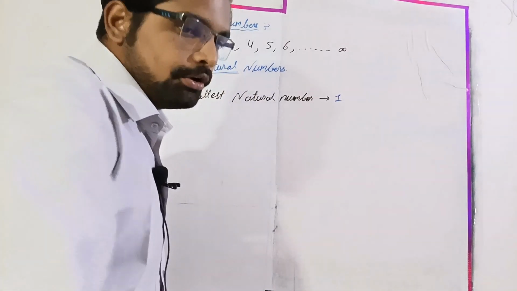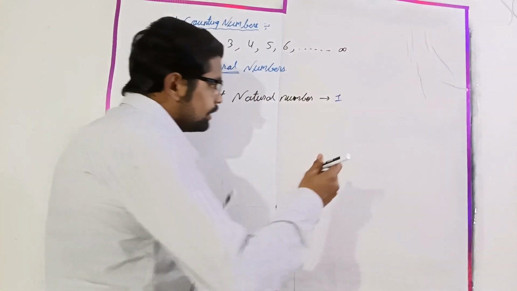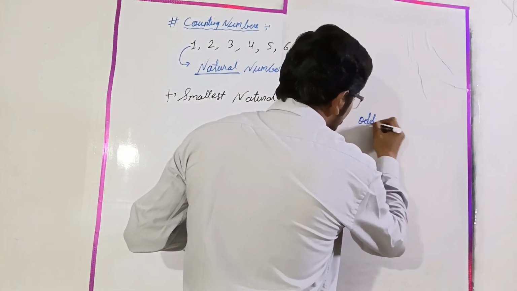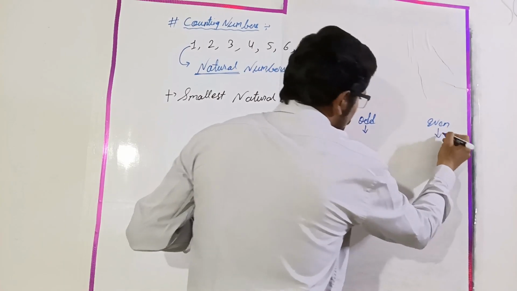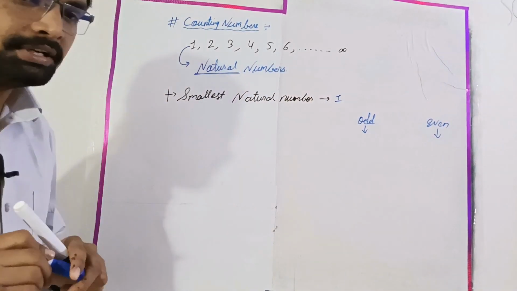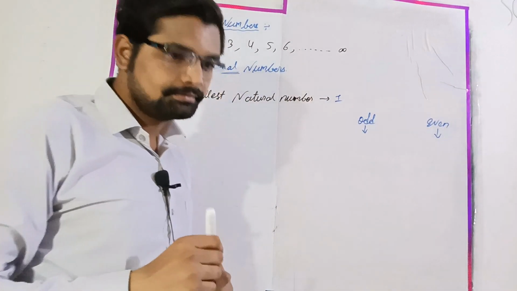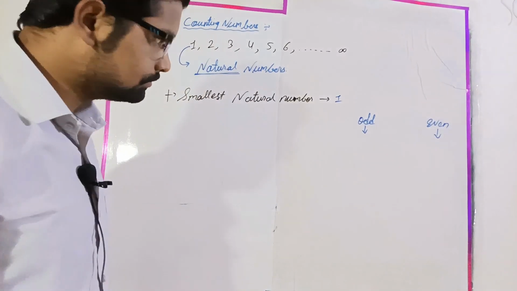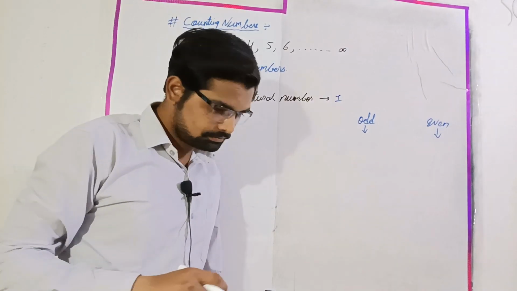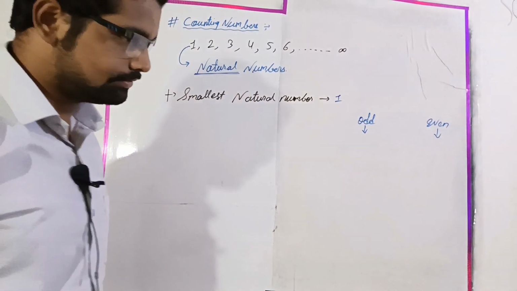Okay, do you know about odd or even numbers? Yes. Can you define the odd number? Odd numbers are numbers which we cannot split equally. And even numbers are numbers which we can split evenly. Yes, very good.